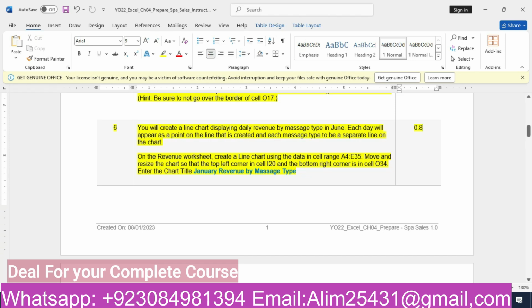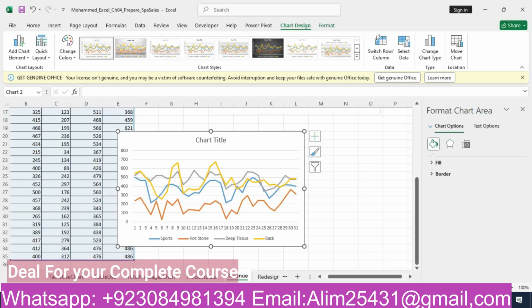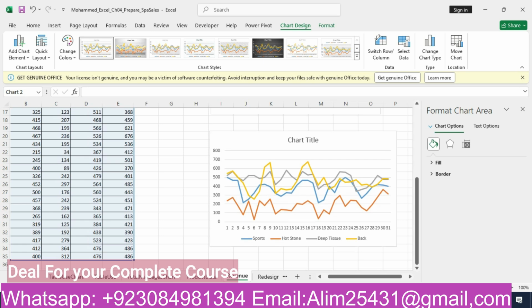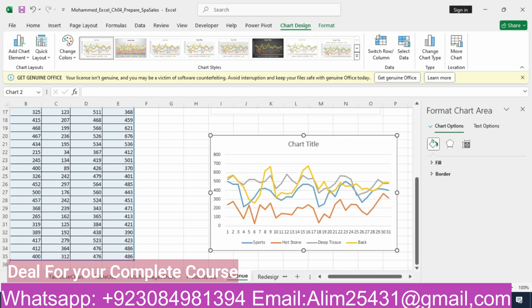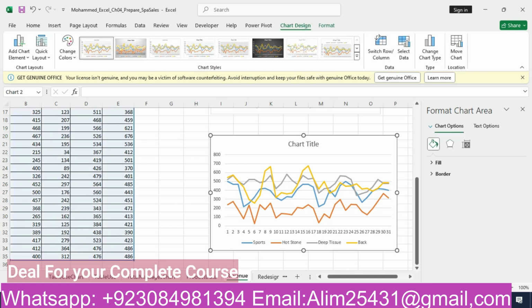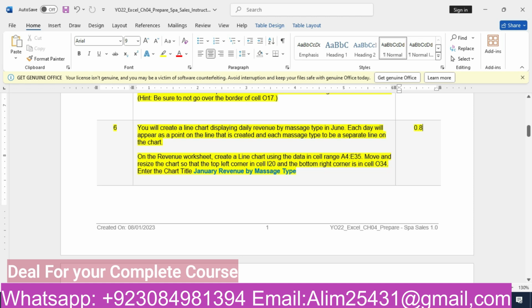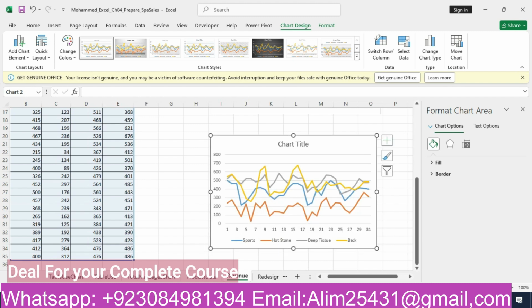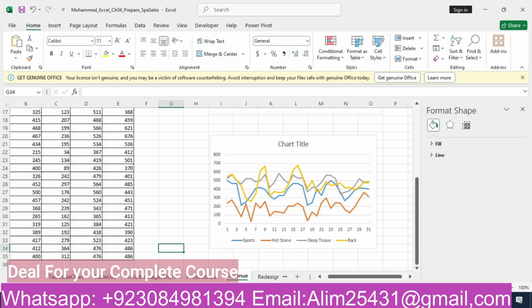Move and resize the chart so the top left corner is in the cell I20. So we will move it so its top left corner is in the cell I20. Now it's in the I20. Top left corner is in the cell I20, and the bottom right corner should be in the O34. We'll select it and move it here. That is in the now O34.